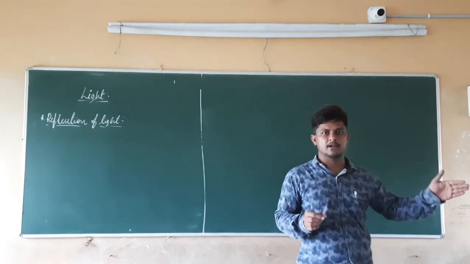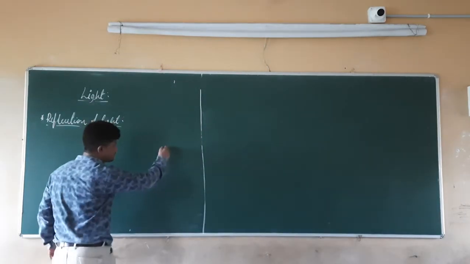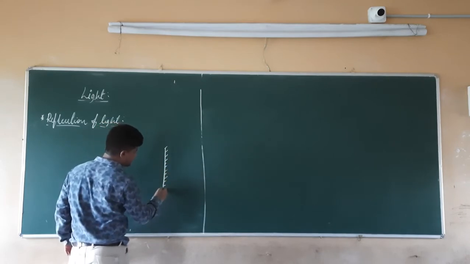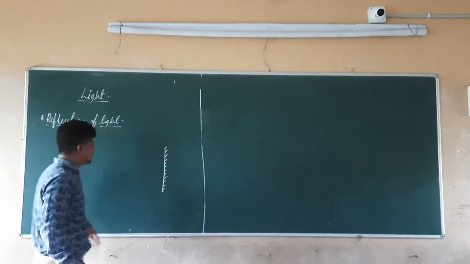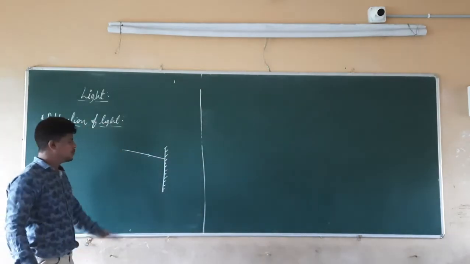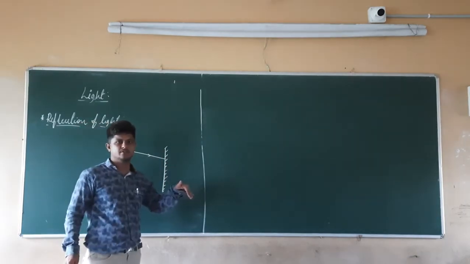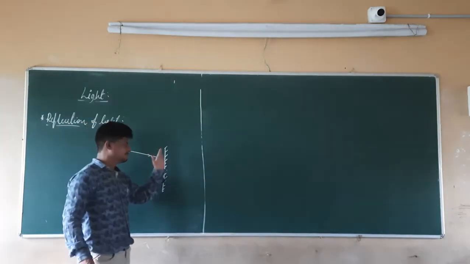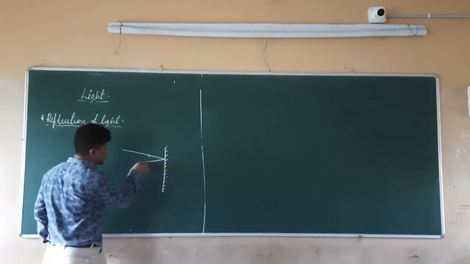In the same manner, if we take a plane mirror or a polished surface, so that it is a shining surface, what happens if the light goes in this direction? There will be an obstacle for the light to travel in the straight line direction. We already know that light always travels in a straight line direction. If there is a disturbance or some obstacle comes to that light, what will happen? The light is going to bounce back.